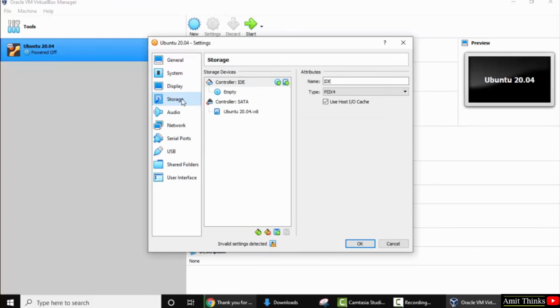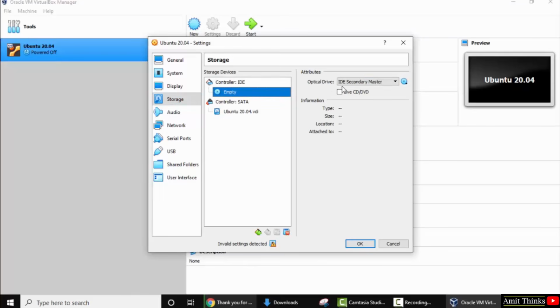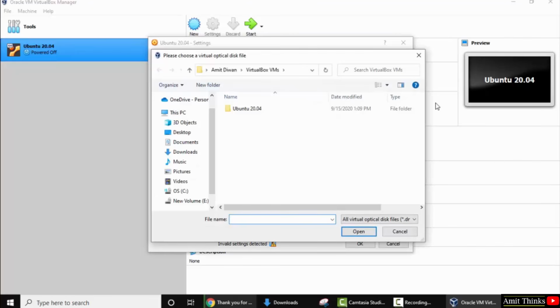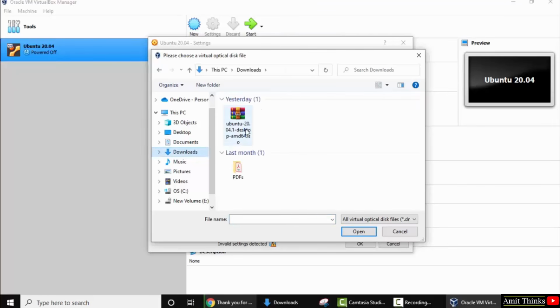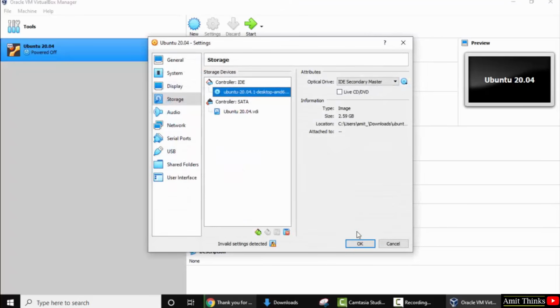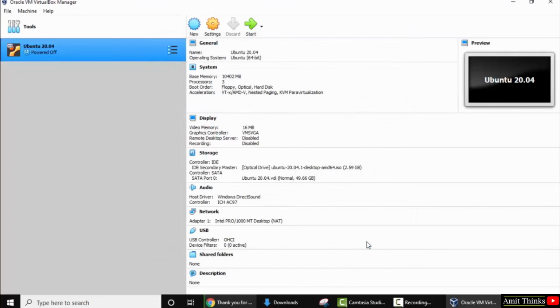Now under storage, here go to controller, empty. From here, select choose a disk file. Click on it. And from here, you need to upload the ISO file. We saved under downloads. Here it is. Click on open. Now you can see the same file. It is taking from downloads. Click on OK. So now place the cursor here. We have done the settings.